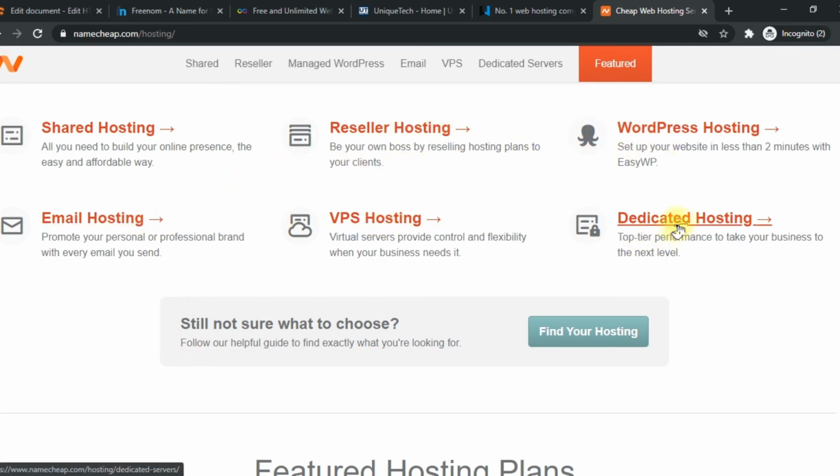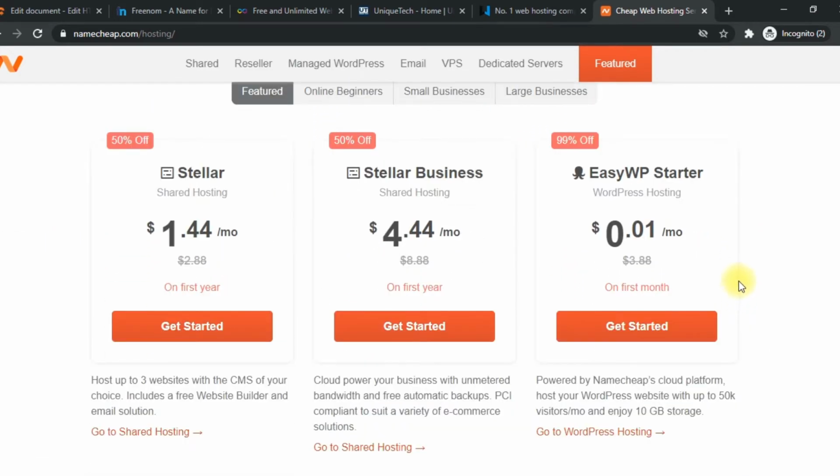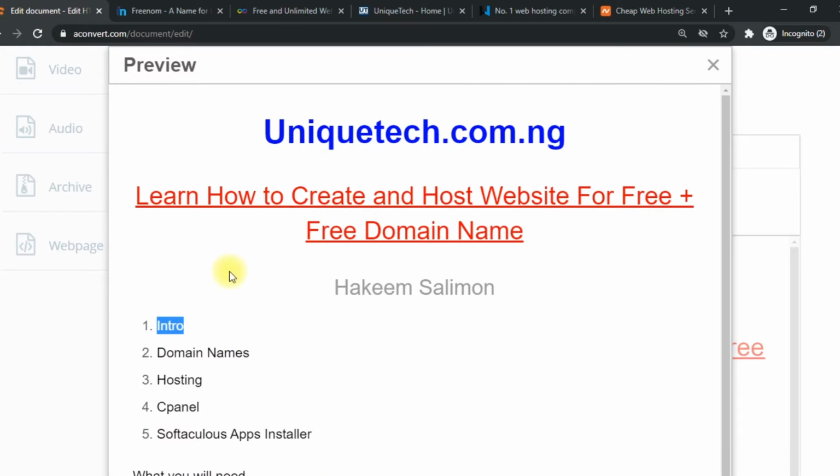You can also do a site builder. They will help you build your website the way you want it with as low as 1,300 naira monthly. Also, we have international hosting. They have shared hosting, reseller, WordPress hosting as well, email hosting. They also have VPS and also dedicated.